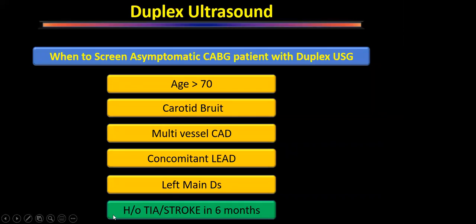And obviously, if the patient has a history of TIA or stroke within past 6 months, that is a class 1 recommendation, that patient must be subjected to ultrasound of neck before going for the coronary artery bypass grafting. So what are the problems with doing ultrasound? This is for all patients, whether a coronary artery disease is present concomitantly or not. So what are the pitfalls?